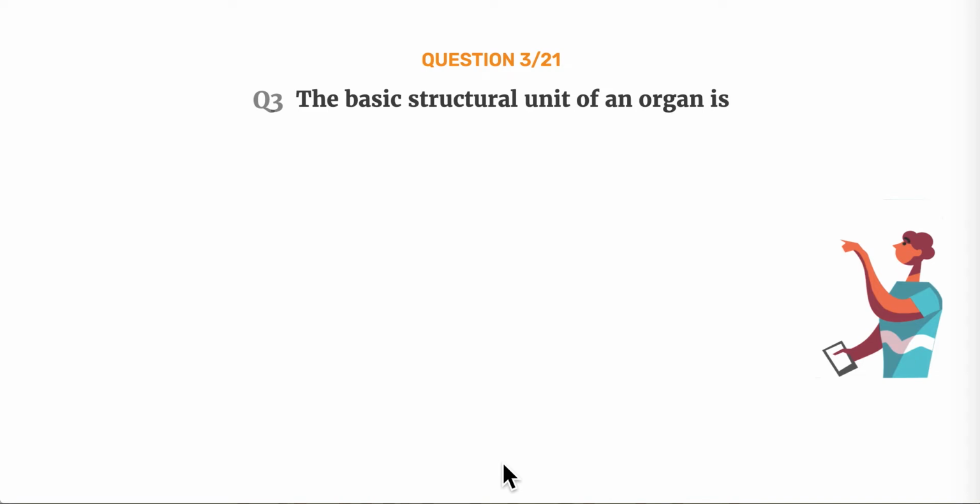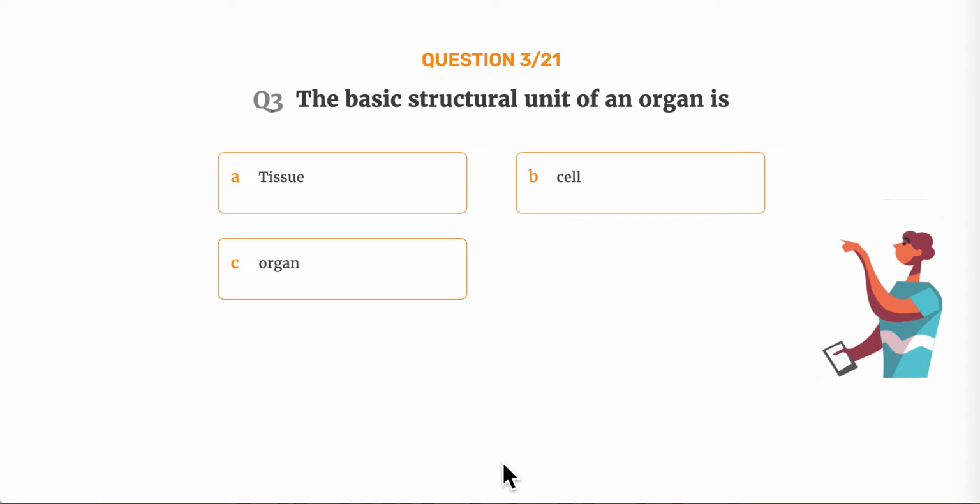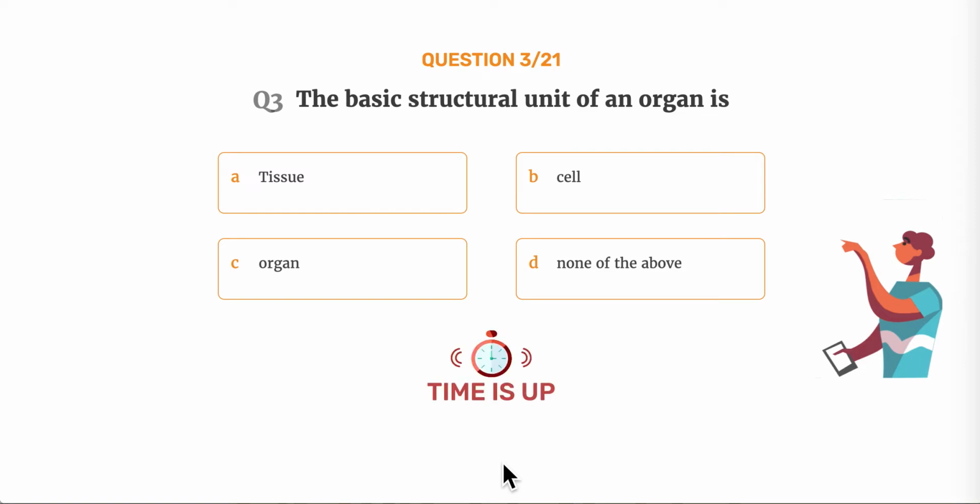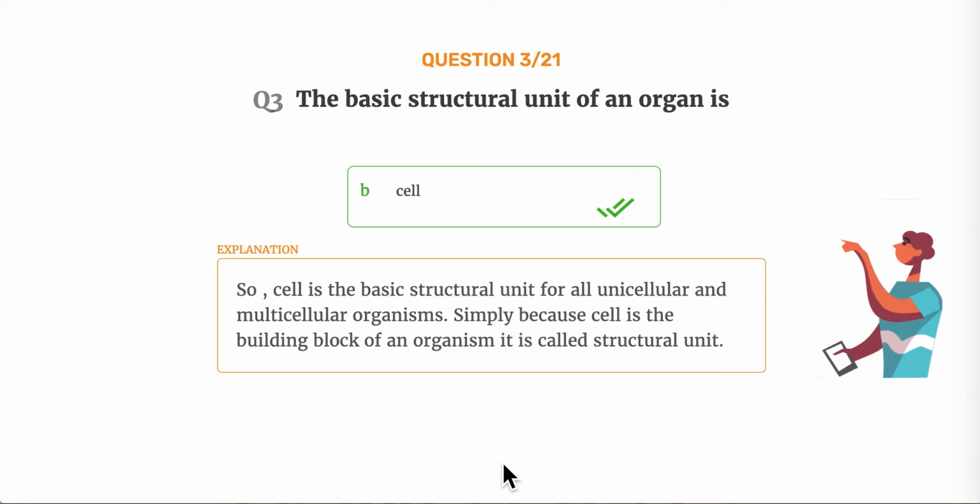Question number 3. The basic structural unit of an organ is option A, tissue. Option B, cell. Option C, organ. Option D, none of the above. The correct answer is option B, cell. So, cell is the basic structural unit for all unicellular and multicellular organisms. Simply because cell is the building block of an organism, it is called structural unit.